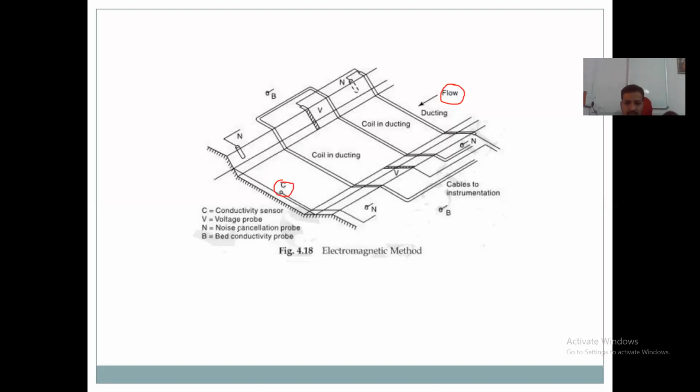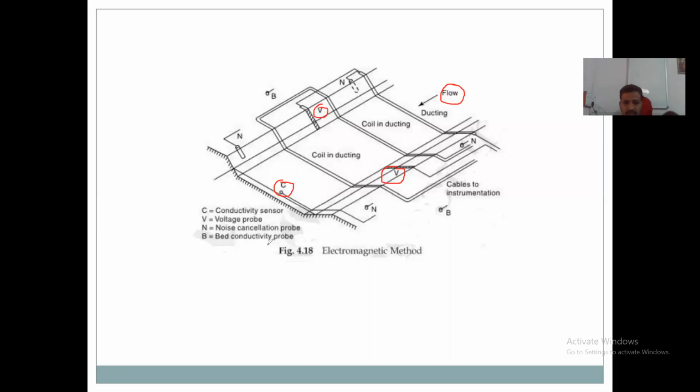It is provided, and V, the voltage probe, is shown on both sides of this stream channel. In the stream channel, this conductivity sensor C is fixed here. V means voltage probe.